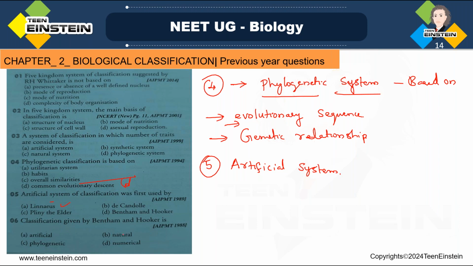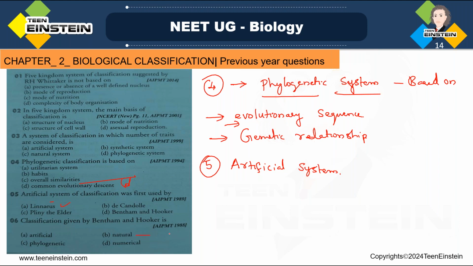Then here sixth question. Classification given by Bentham and Hooker is option A artificial system of classification, option B natural system of classification, option C phylogenetic system of classification, option D numerical system of classification. So here the natural system of classification was given by whom?